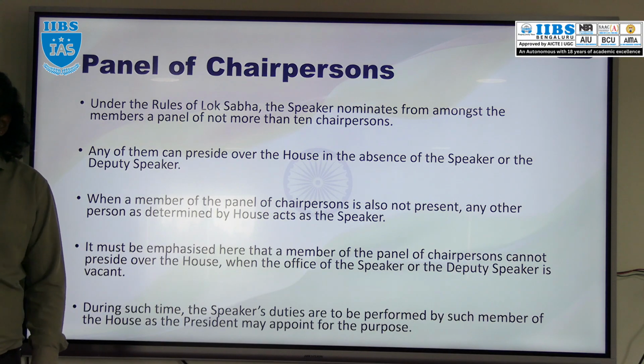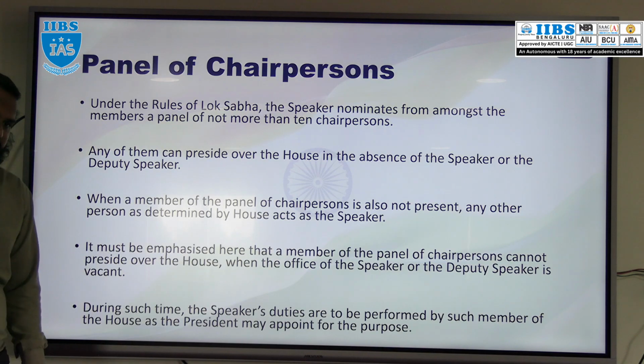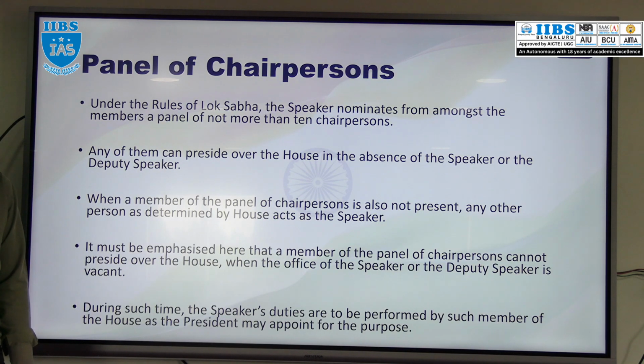At that time, any member of the Lok Sabha nominated by the President. That person shall act as Speaker. Generally the pro tem Speaker is also there, that we will discuss.